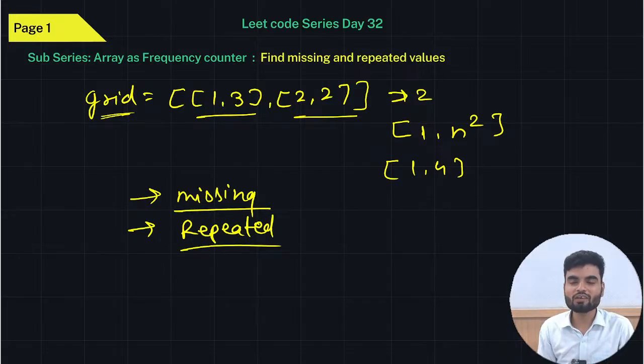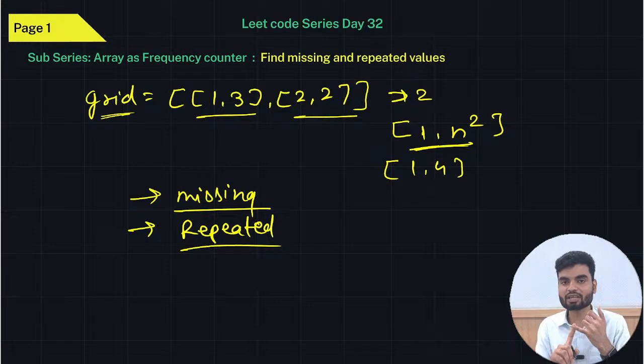So if I want to use our array as frequency counter, the simple idea is that we'll create an array. We know the values will be 1 to n square, and that is the first condition for using array as a frequency counter: you will have values 1 to n, or 1 to n square, right?